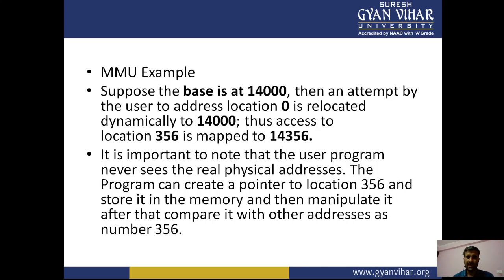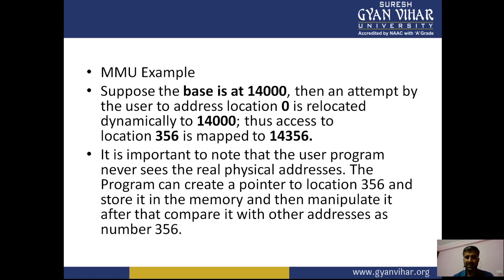So the MMU, basically the memory management unit. For example, suppose the base is 14,000, then the attempt of the user to address location 0 is relocated dynamically to 14,000. So the access to location 356 is mapped to 14356, right?